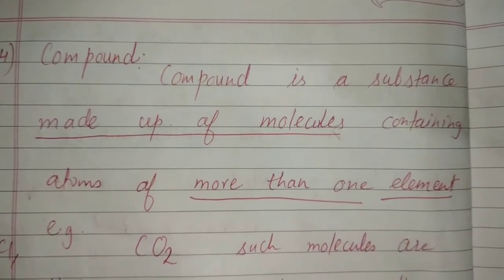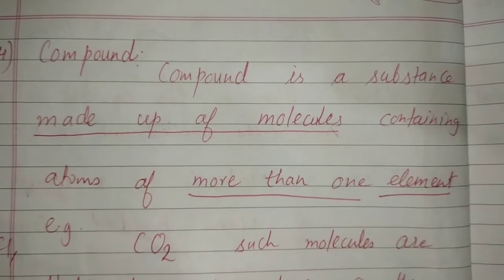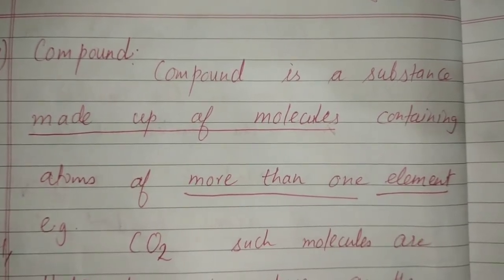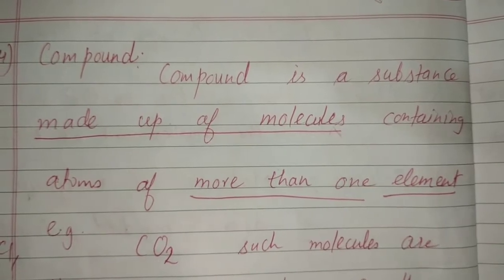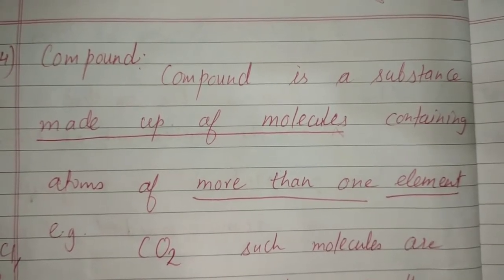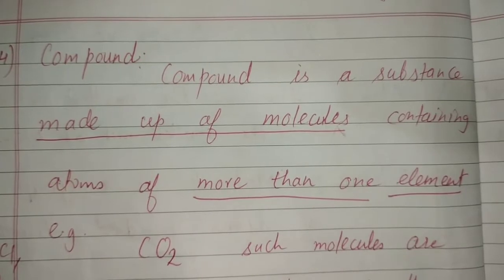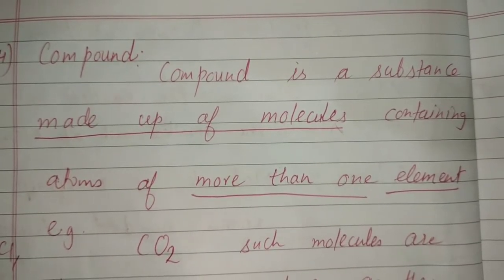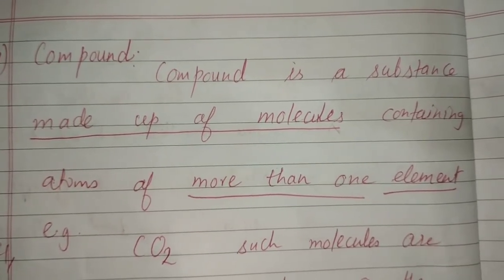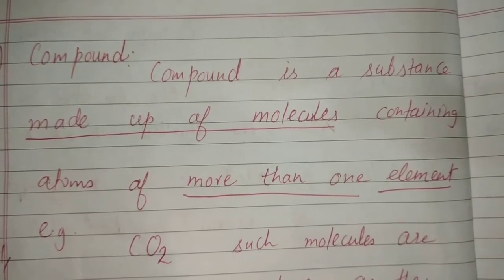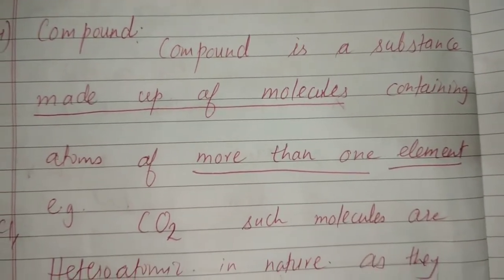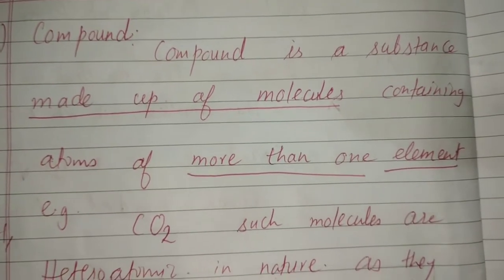Now let's talk about compounds. A compound is a substance made up of molecules containing atoms of more than one element. For example, NaCl is composed of Na element and Cl element. Carbon dioxide is carbon and oxygen.